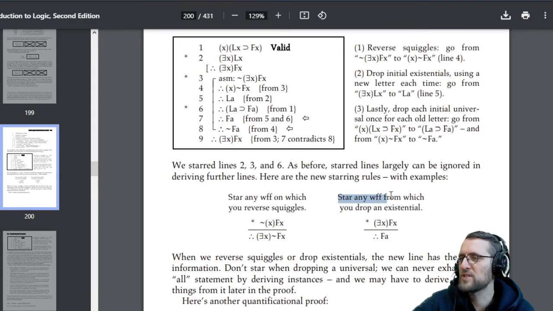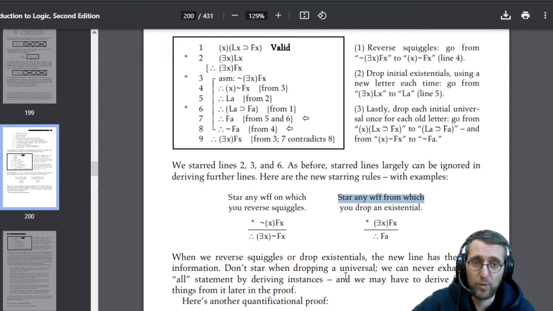And then we have star any well-formed formula from which you drop an existential. So this is what we should star off. When we reverse squiggles or drop existentials, the new line has the same information. Don't star when dropping a universal. We can never exhaust an all statement by deriving instances, and we may have to derive further things from it later in the proof. Here's another quantificational proof.